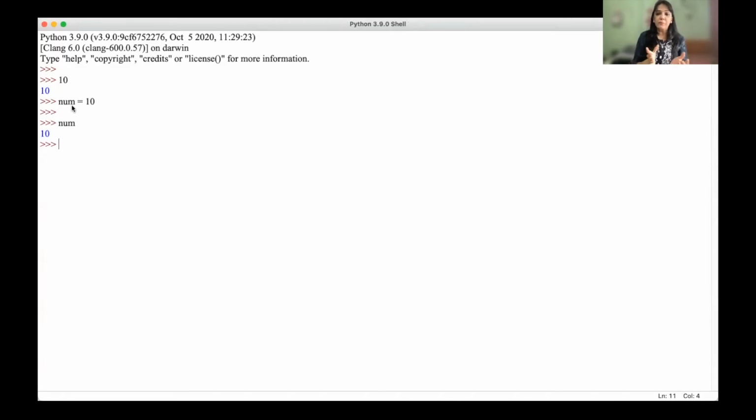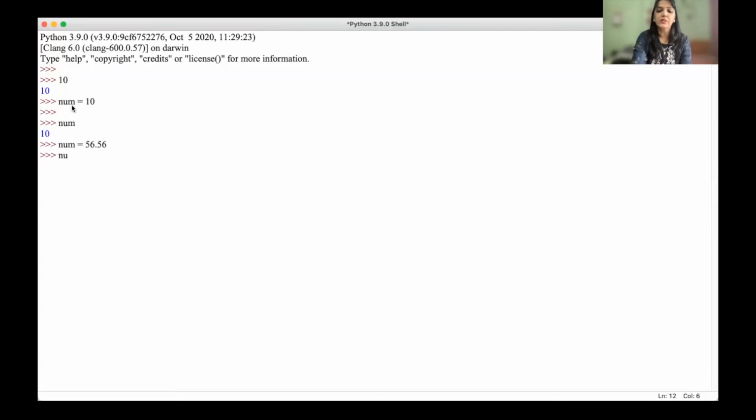So in Python, we don't have to specify that num is a variable name of which data type. We don't have to specify that num is an integer or a float or a character or a string or a boolean. We can directly give a name and we can directly assign the value.